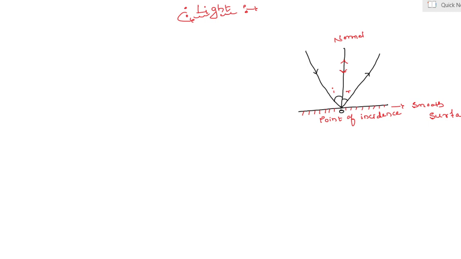We are able to see through a transparent medium as light is transmitted through it. As all of you already know, transparent mediums like vacuum, air, glass, water are examples of a transparent medium. The speed of light in vacuum or in air is already known, 3 into 10 raised to 8 meter per second. It means light travels in a straight line. Light travels in a straight line, and the speed of light in vacuum or in air is 3 into 10 raised to 8 meter per second.